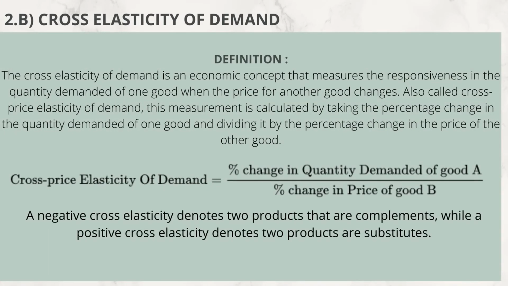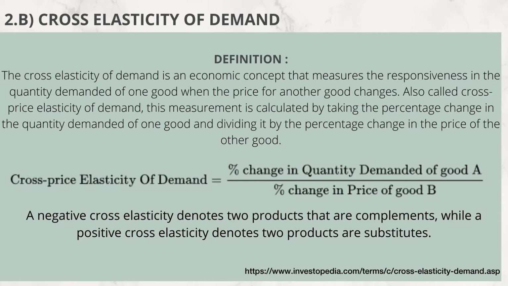2b is cross-elasticity of demand. The definition: cross-elasticity of demand is an economic concept that measures the responsiveness in the quantity demanded of one good when the price for another good changes. Also called cross-price elasticity of demand, this measurement is calculated by taking the percentage change in the quantity demanded of one good and dividing it by the percentage change in the price of the other good.